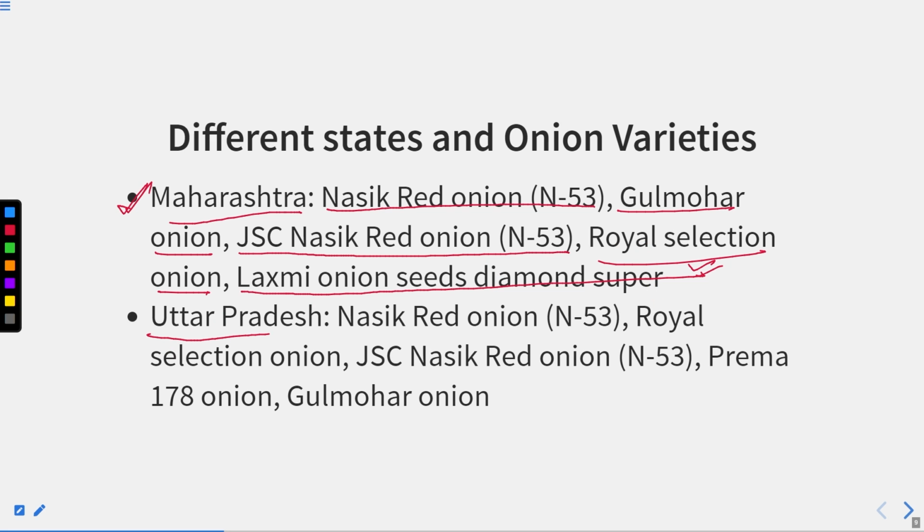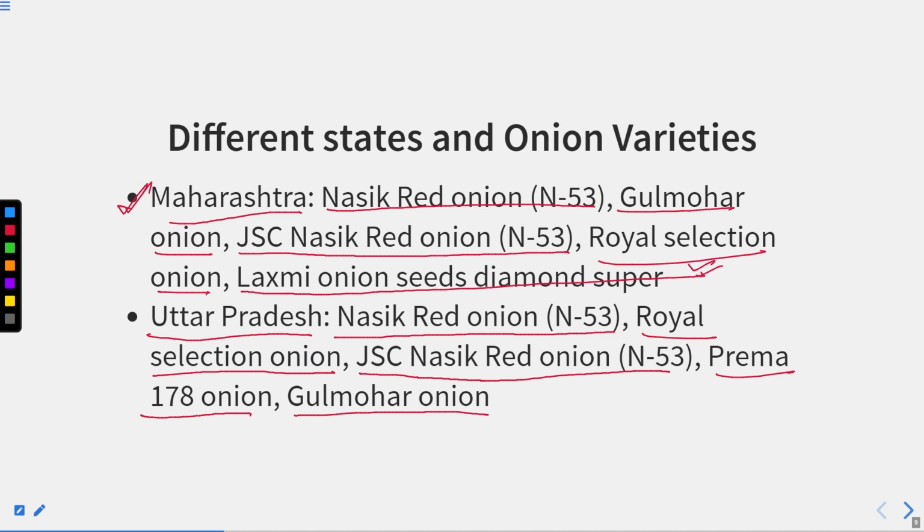Now comes Uttar Pradesh. Again here, Nasik red onion N53 is grown. Royal Selection onion, JSK Nasik red onion N53, Prema 178 onion, and Gulmohar onion. So these are some of the varieties of onion that are grown in Uttar Pradesh.